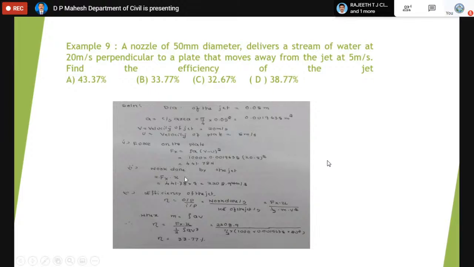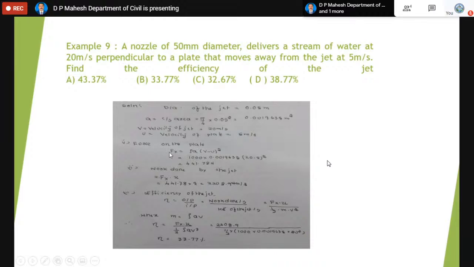So this is the problem. A nozzle having 50 mm diameter delivers a stream of water at 20 meter per second perpendicular to a plate. The plate is also moving away from the jet at 5 meter per second. Find the efficiency of the jet. In order to calculate efficiency, there are a few steps we have to follow carefully. The diameter of the jet gives us the cross section. The velocity of the jet is called V. To distinguish the velocity of the jet and the velocity of the plate, we use V and U.